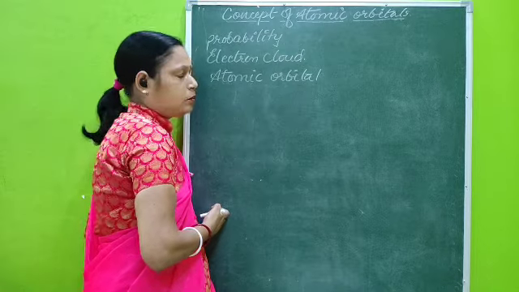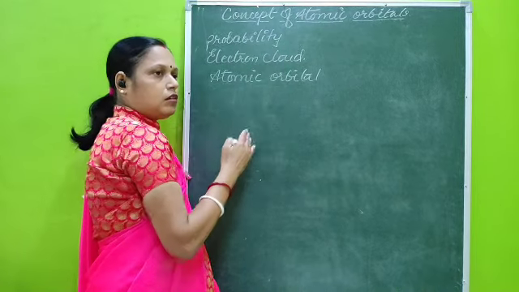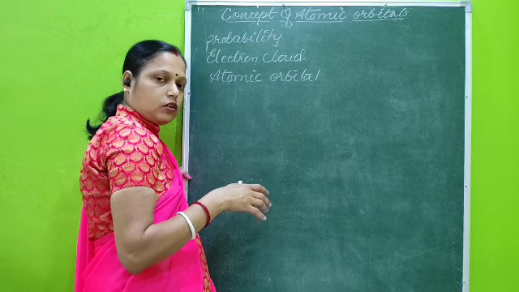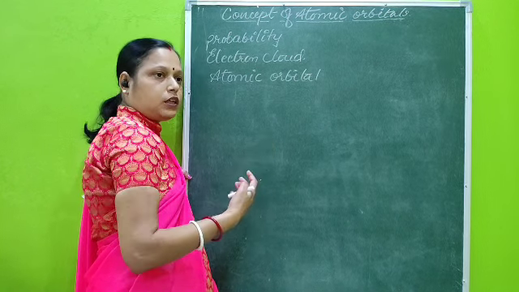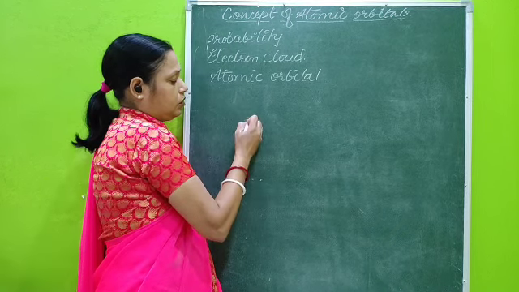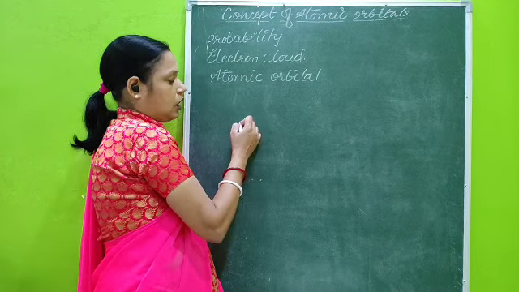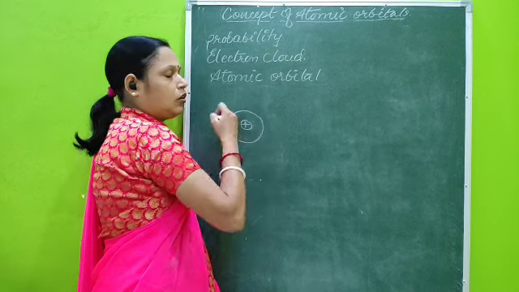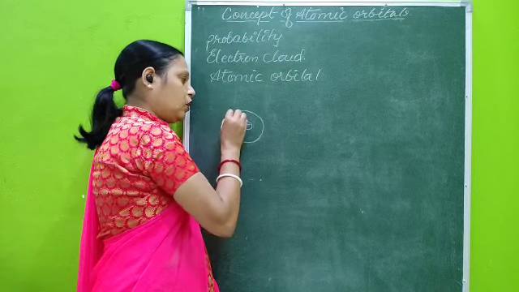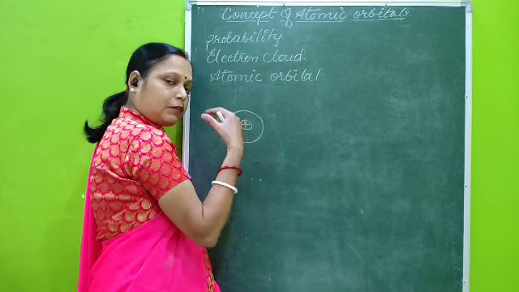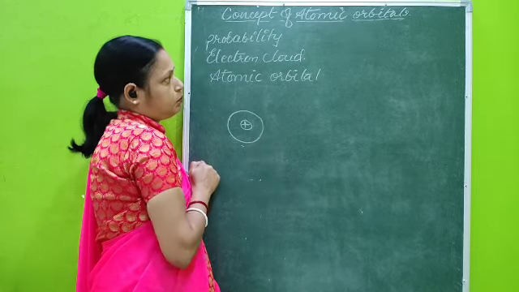What is probability? Probability means the chances of presence of electrons, that area where the possibility or the probability of finding an electron is maximum. If this is the nucleus, and as it is said that electrons revolve in a circle, then this is the area where the maximum chances of electrons being present are, and that is known as probability.